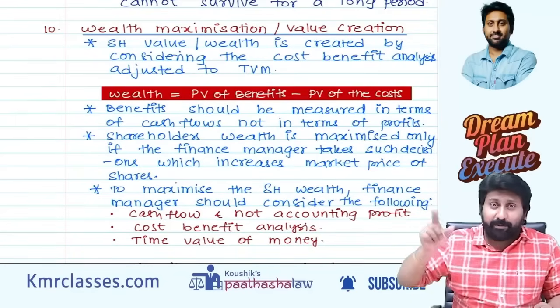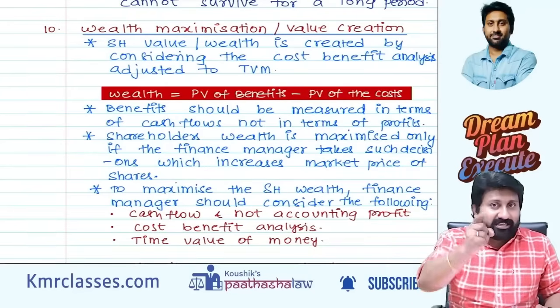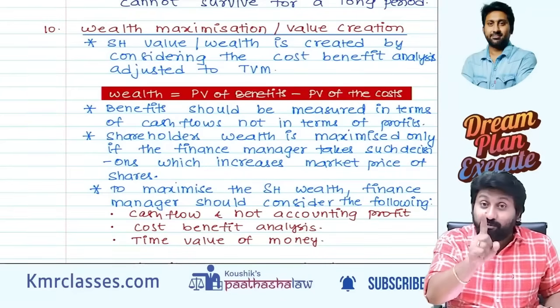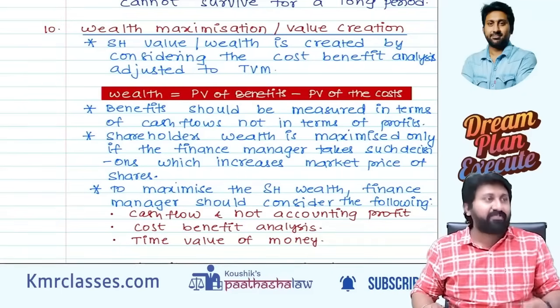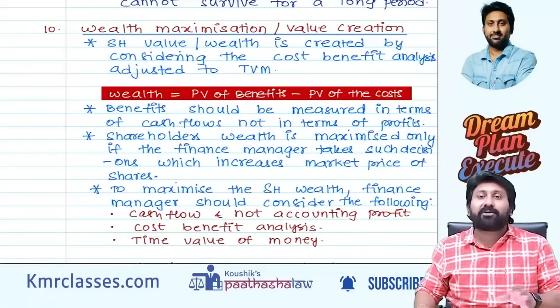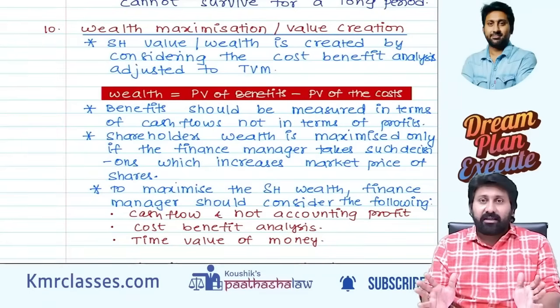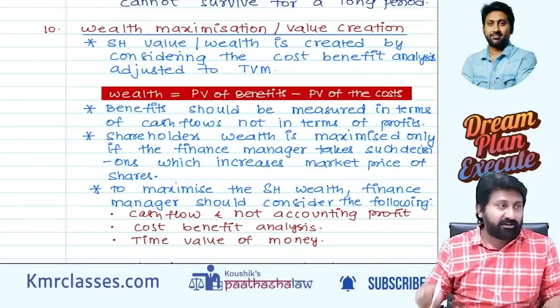Share prices are not coming down because of the P&L account or profits. Profits are calculated once at the end of the year, 31st March, but wealth, every day we have to take care. Wealth is dependent on so many factors. One of the factors is profit, but many other factors also influence.